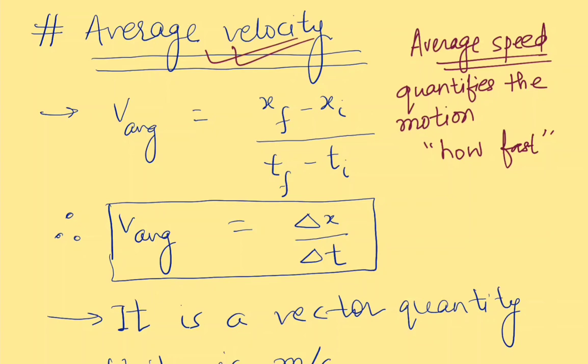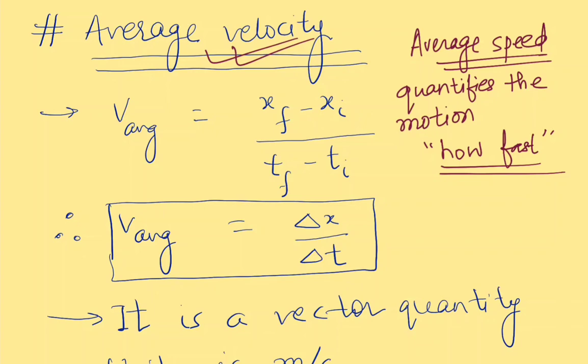If we want to tell at what rate the particle's position is changing with time, in other words, we are asking how fast the particle is moving. So average velocity is one of the ways of quantifying the motion. How fast is related to how far, and how far is related to displacement.